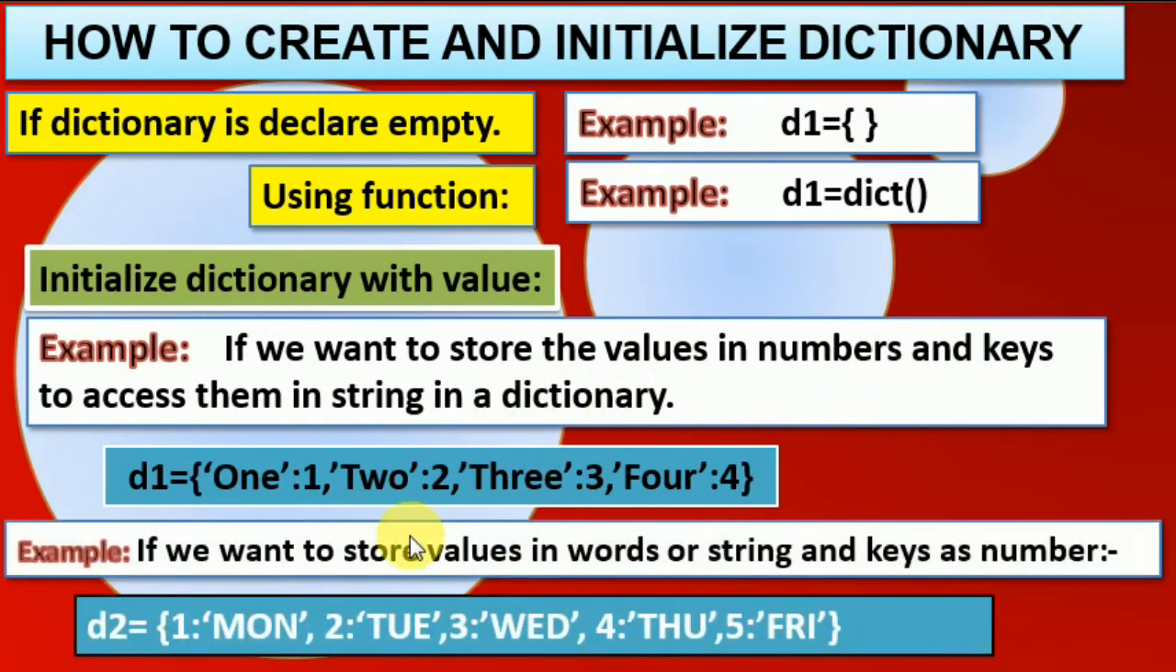Now if we want to store the values as words or strings and the keys as numbers, we change it. Now all the keys 1, 2, 3, 4, 5 are numbers, and Monday, Tuesday, Wednesday, Thursday, Friday are the values as strings. This is the format of writing: keys are numbers and values are strings.